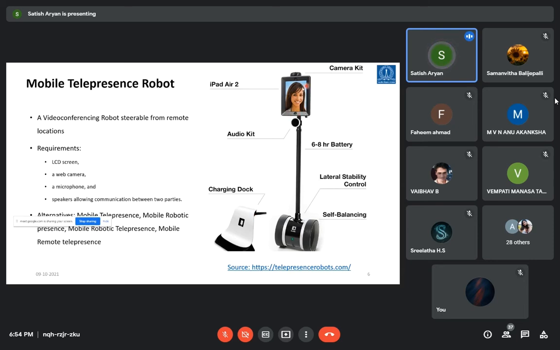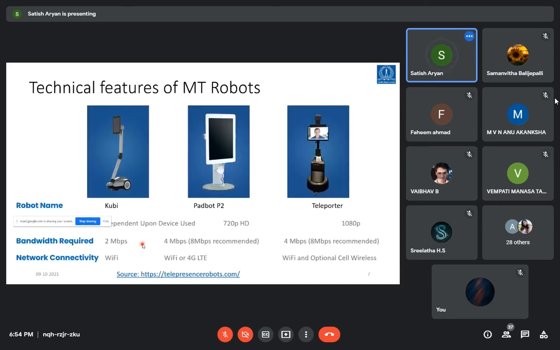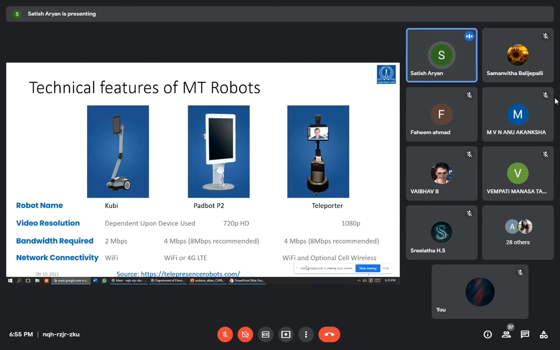It has a multimedia screen, camera, audio toolkit, charging devices, battery, etc. Coming to the technological trends, what are they lacking, the very standard telepresence robots?